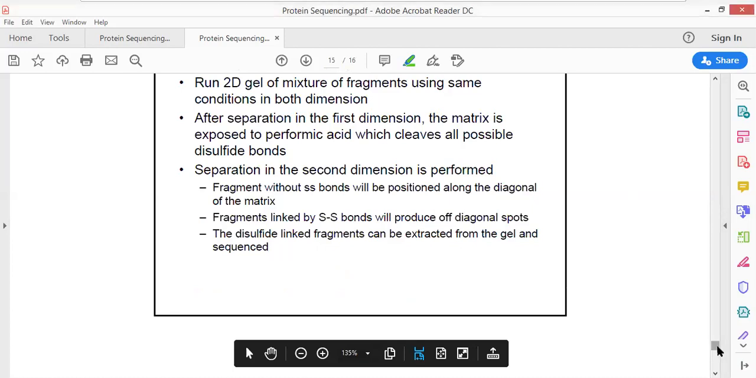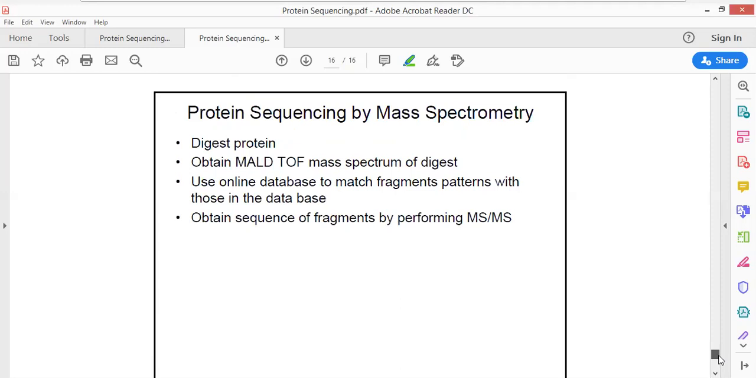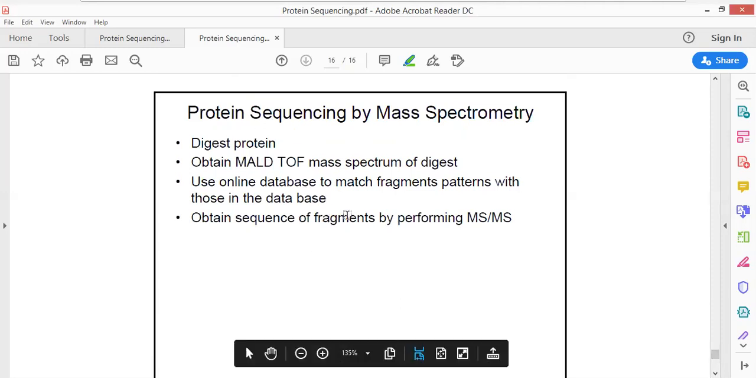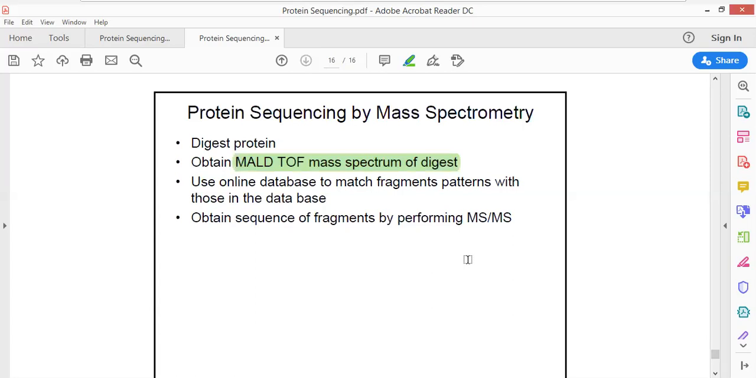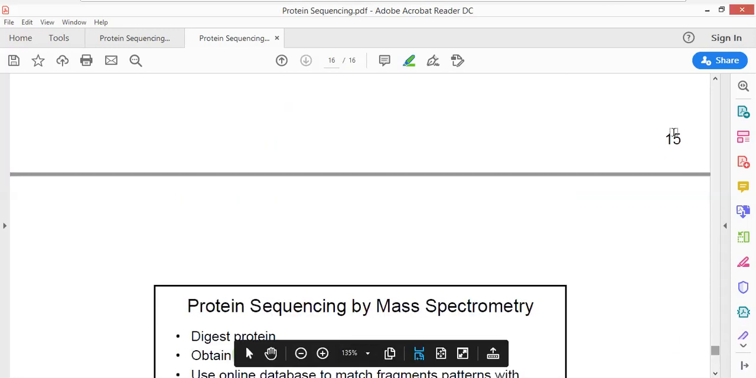Okay. Now, lastly, as I have already told you, protein sequencing could be effectively carried out by the MALDI-TOF, matrix assisted laser desorption ionization method, from which we can determine the structure of the protein. With this, I am completing this particular topic of protein sequencing.